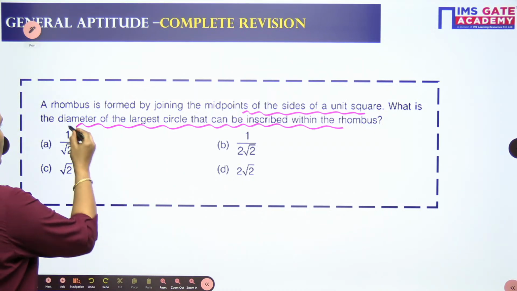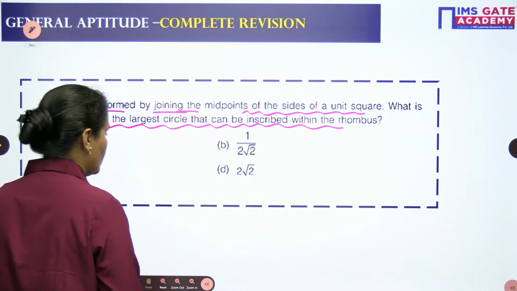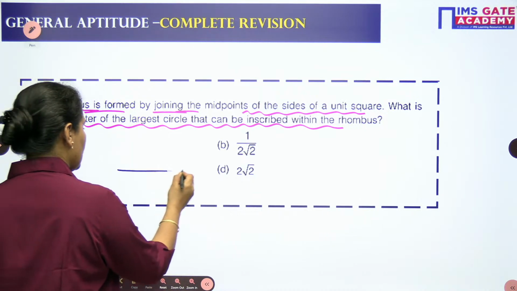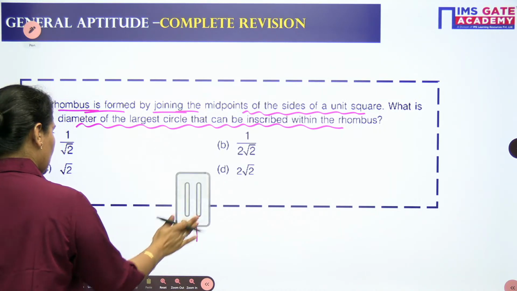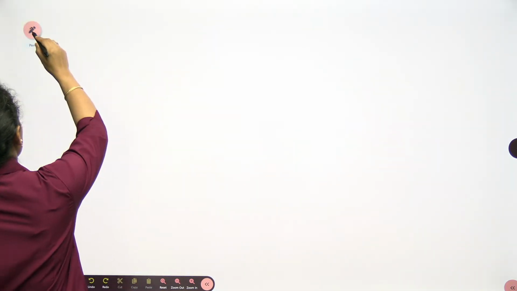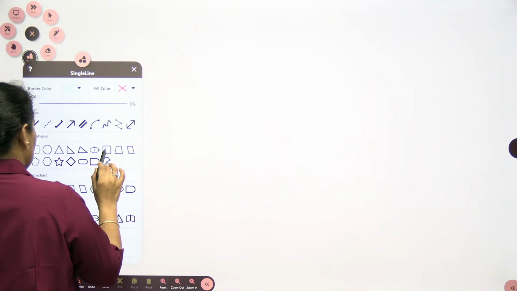Let's read it. What the question is saying, a rhombus is formed by joining the midpoints of the sides of a unit square. Suppose I am making here, let's make the square.